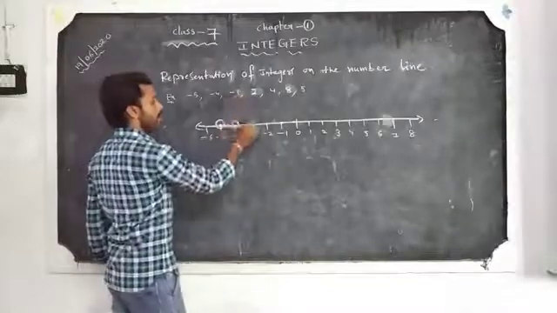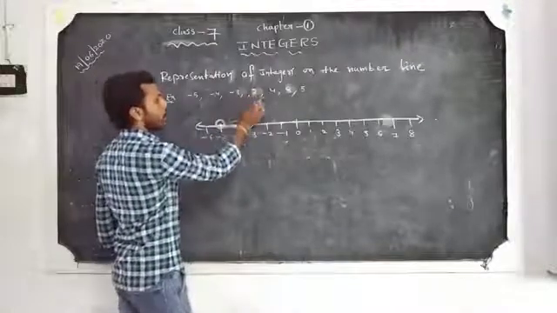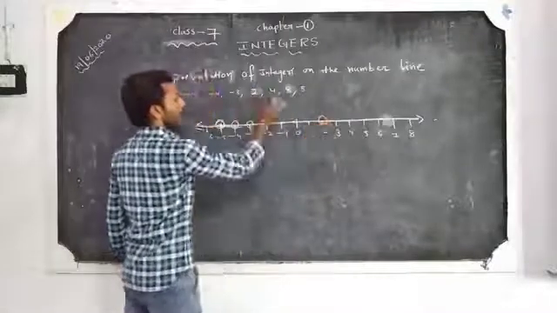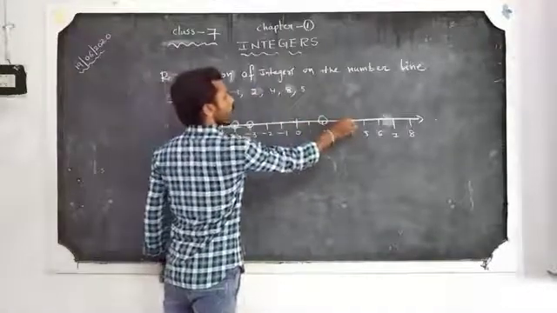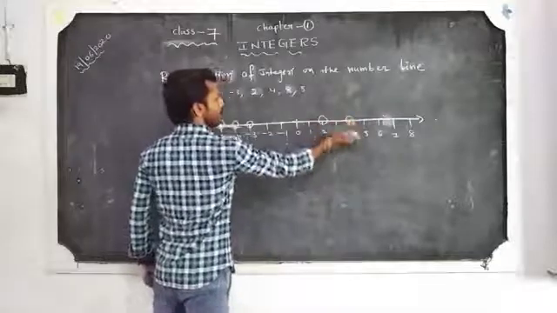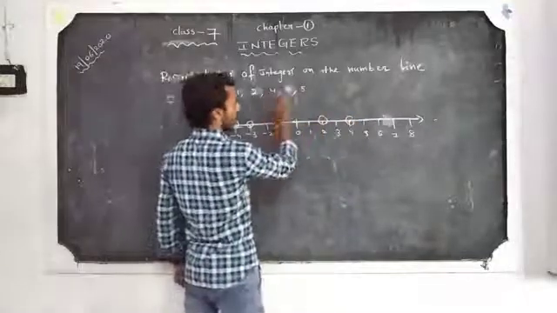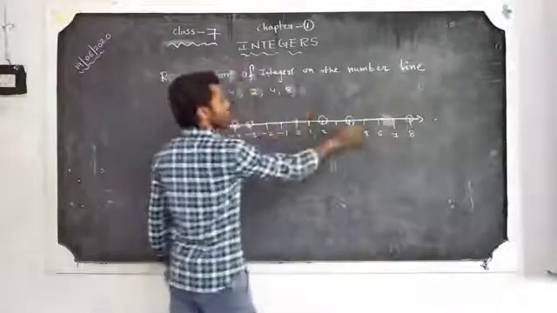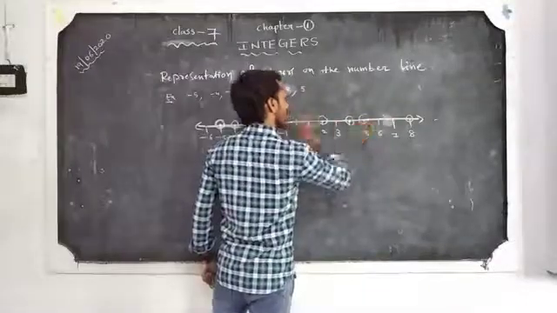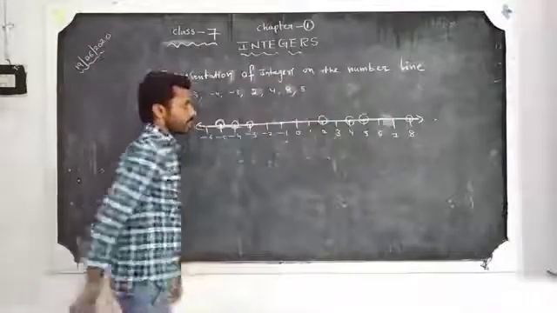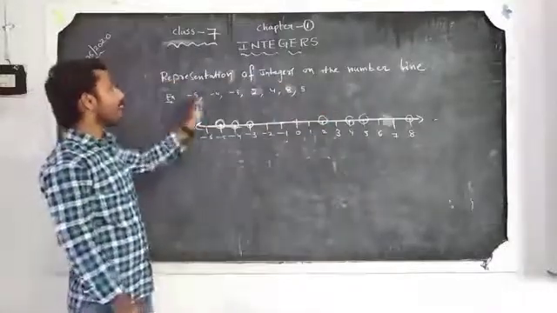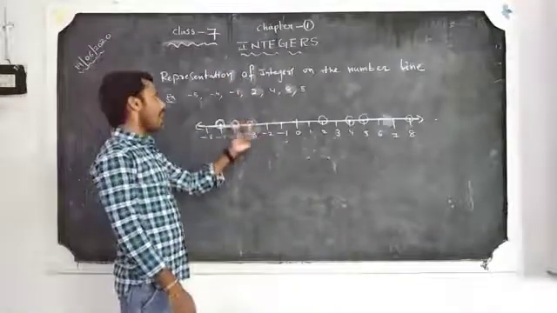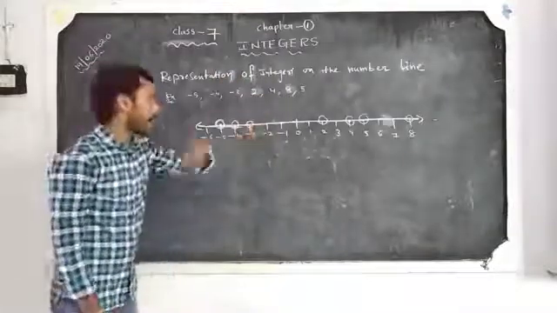And minus 3. Next one, 2. 2 is a positive number, on 0's right side. 4 is also a positive number, on 0's right side on the number line. Next one 8, also a positive number. Next 5, also a positive number on 0's right side. So the given integers are represented on the number line.